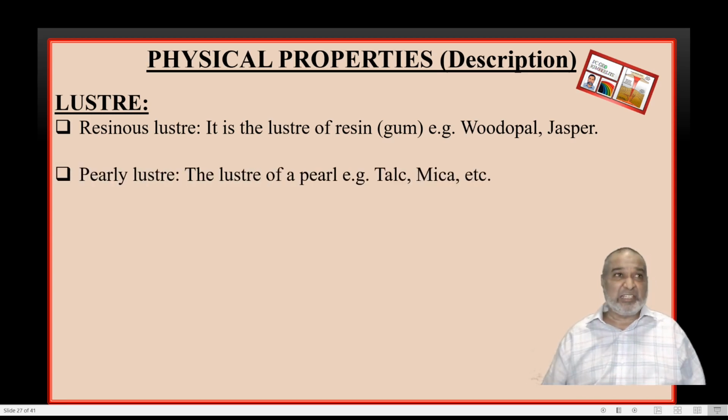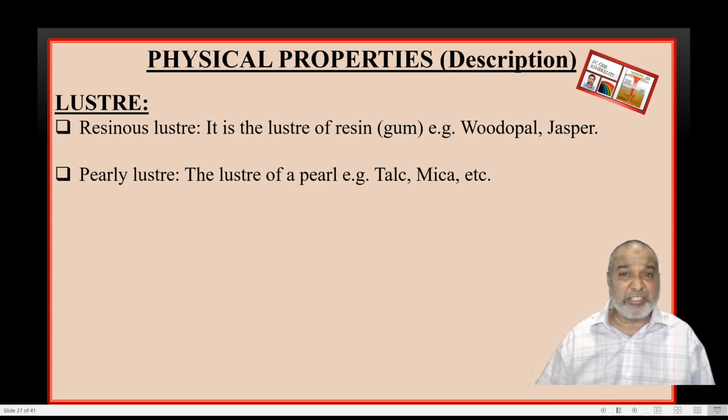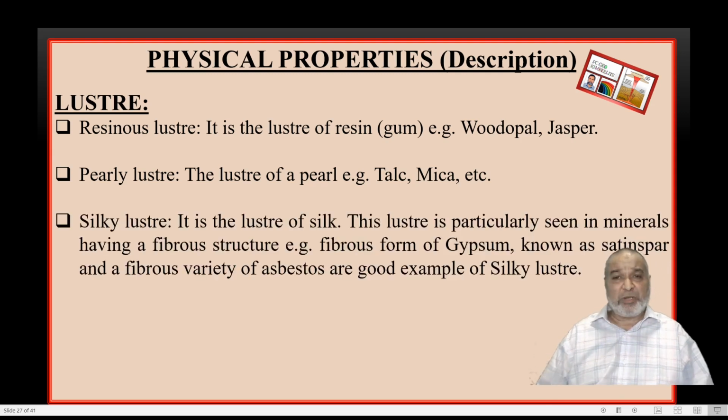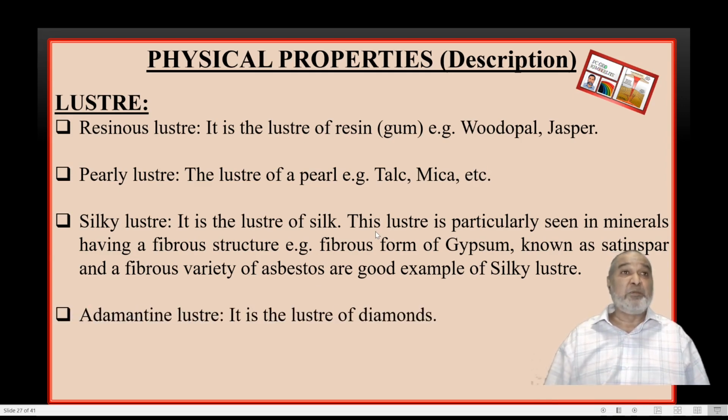The next one, pearly luster. The luster is like a pearl, shining like a pearl, and the best examples are mica and talc. These two minerals give you a luster like a pearl. And this is the diagnostic property of asbestos, the fibrous form of gypsum, or asbestos. But in gypsum, it should be a fibrous form, then only we'll get the silky luster. Like silk, we have the shining of the surface of minerals like gypsum or asbestos. They give the silky luster.